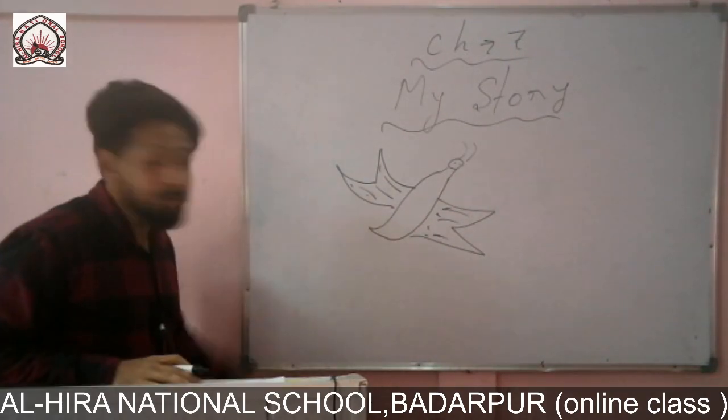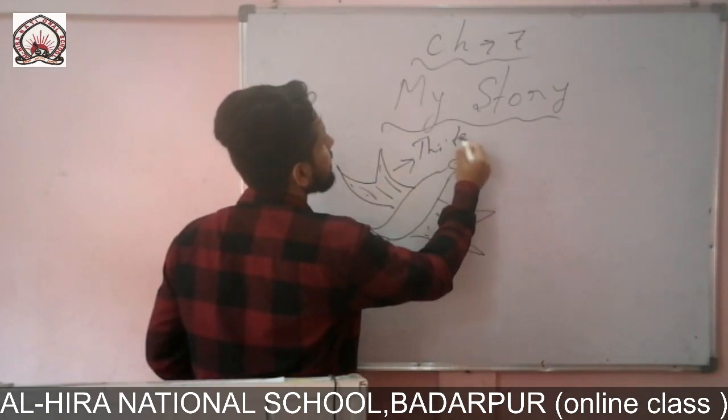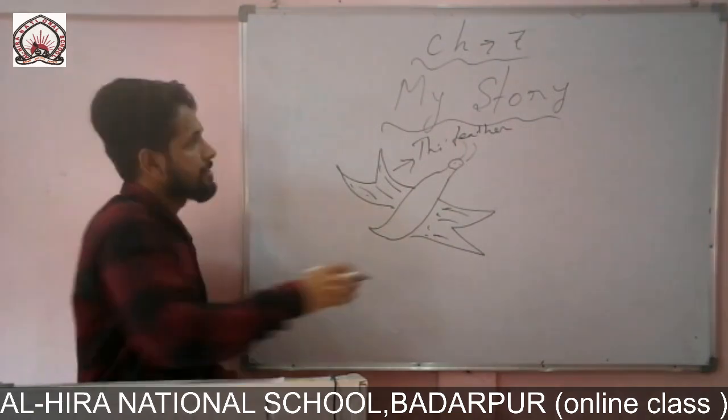All right. So you see, this part is called what? Feather. This part is called what? Feather. F-E-A-T-H-E-R. Feather. Through which they fly.